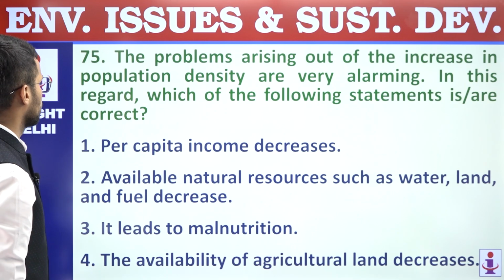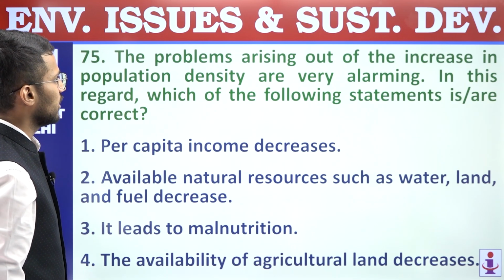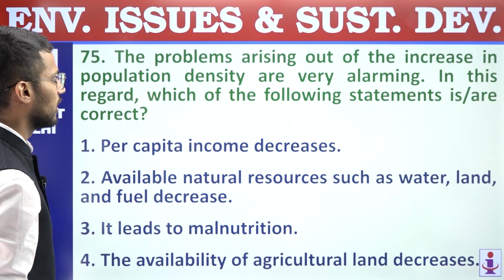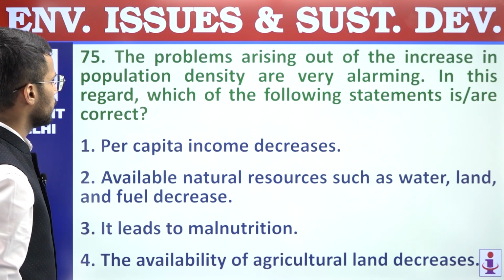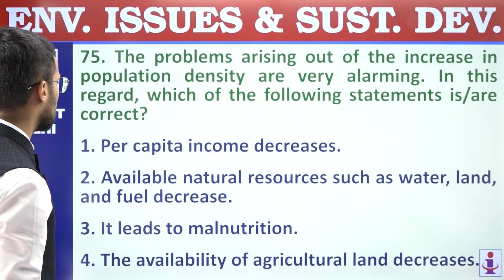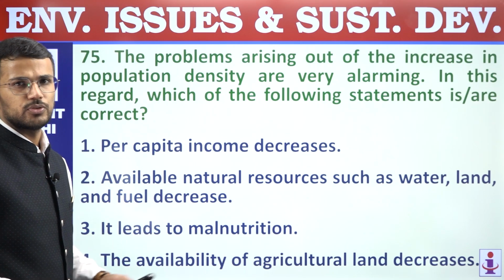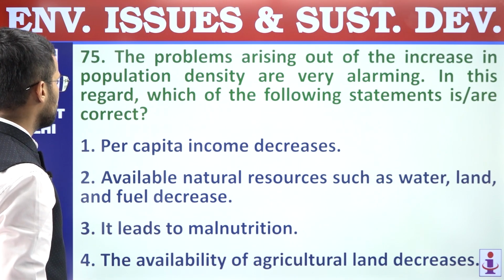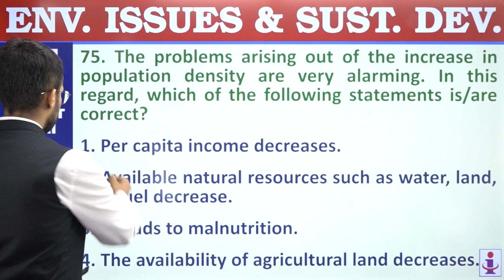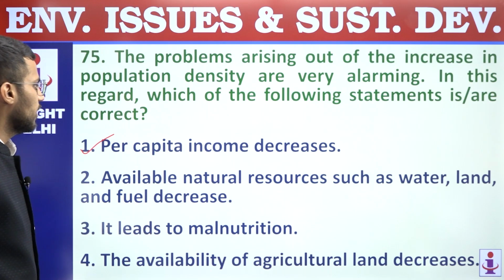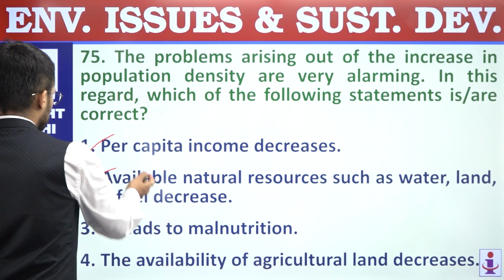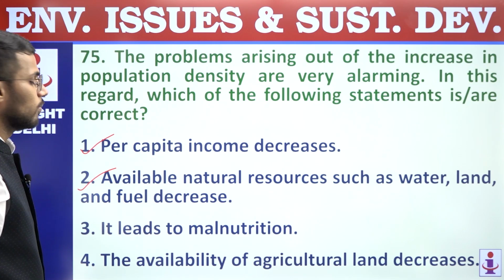Next, 75. The problems arising out of the increase in population density are very alarming. In this regard, which of the following statements are correct? So what are the problems related to population density? First, per capita income decreases. Correct statement. Second, available natural resources such as water, land and fuel decrease. Right? Third, it leads to malnutrition.